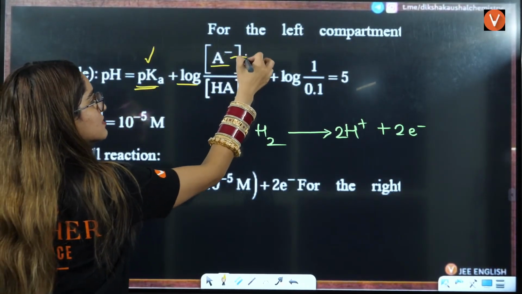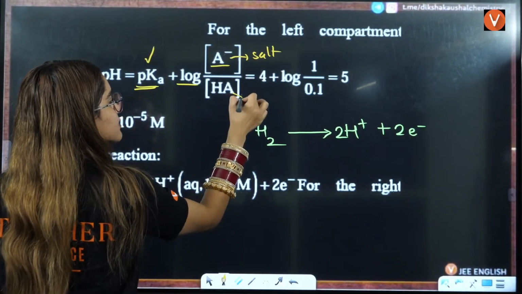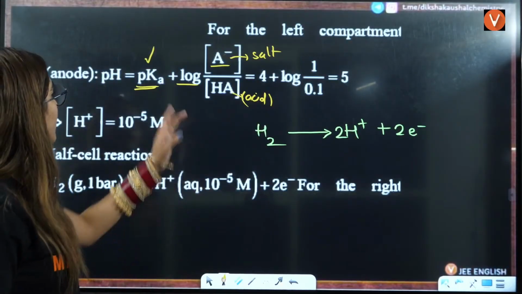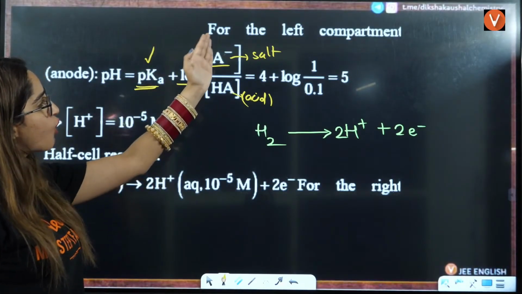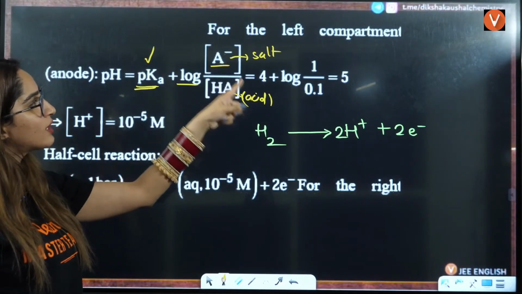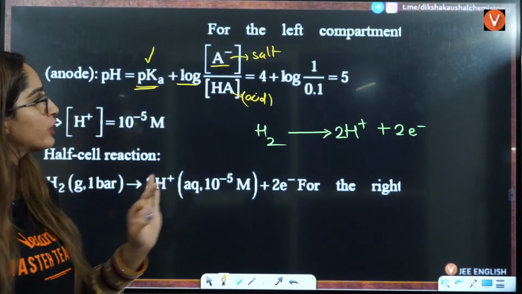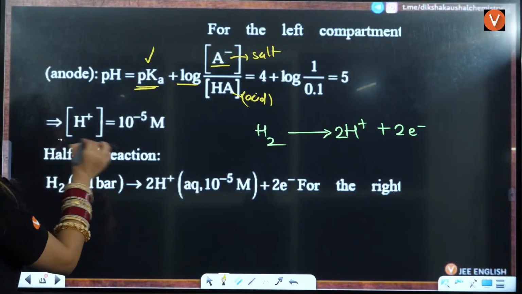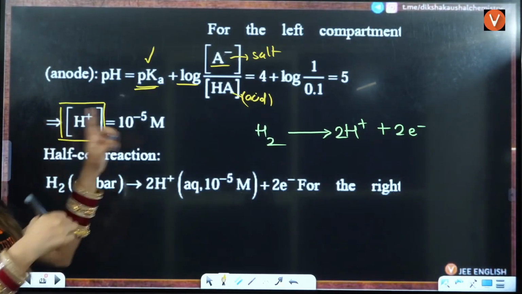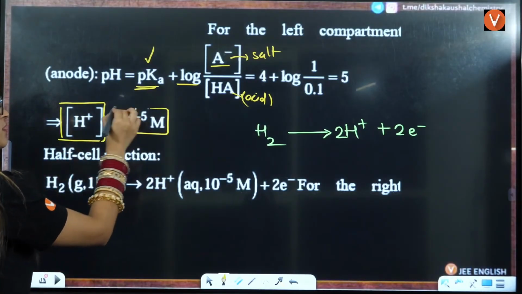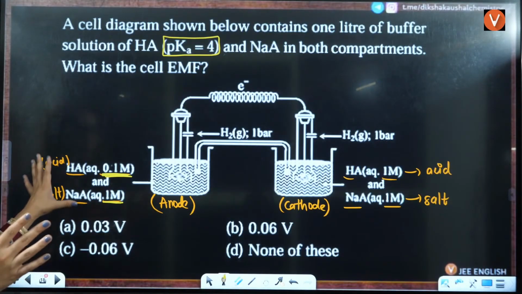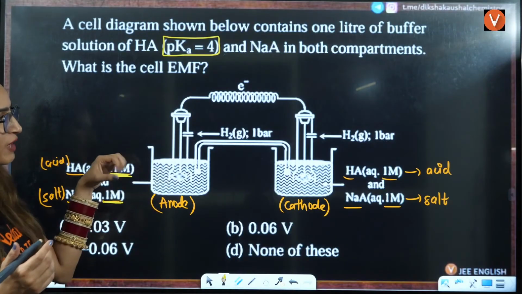Log of this is salt, and this is acid, right? This is how the formula is: pH is equal to pKa plus log of salt by acid. Salt is given to be 1, acid is given to be 0.1. We'll put the values and get the value of pH here. pH value means the H positive. If pH is 5, H positive concentration will be 10 raised to power minus 5. What they are asking is the EMF. So the H positive concentration you have calculated here.